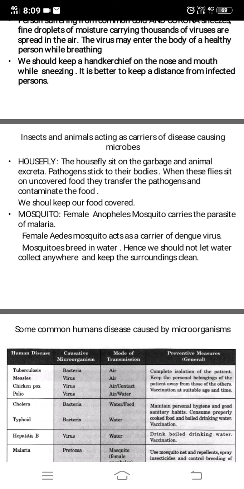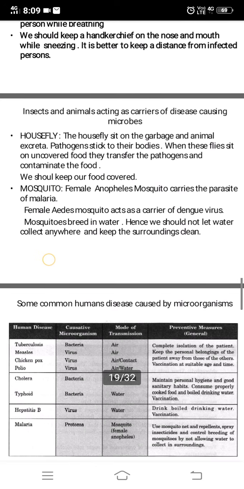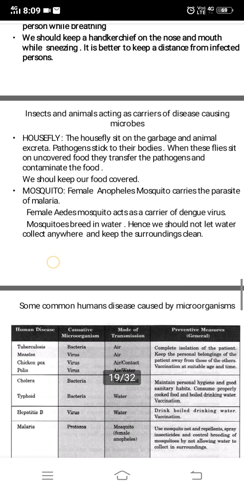Pathogens stick to their bodies. When these flies sit on uncovered food, they transfer the pathogens and contaminate the food. So we should keep our food covered. Another insect which spreads diseases is the mosquito.